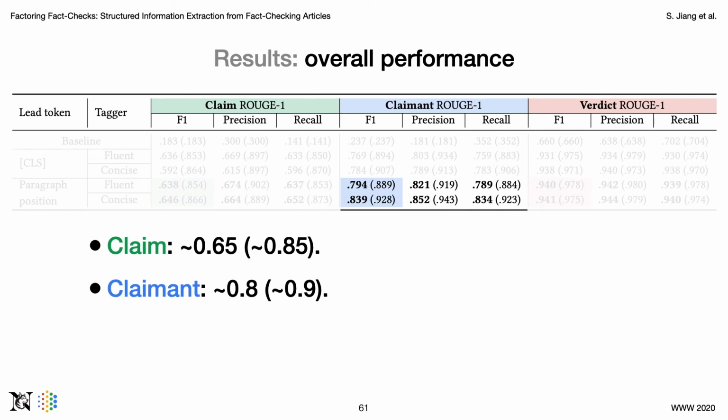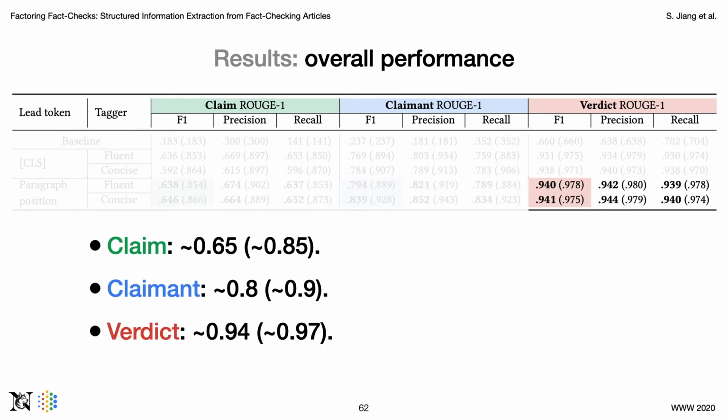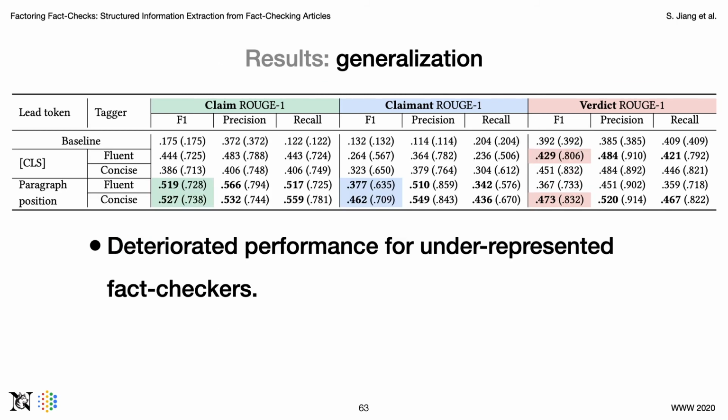The numbers are higher for claimants, which has a tight score around 0.8 and a loose score around 0.9, which means that the model is pretty good at finding claimants. We get the highest number for verdict. Both tight and loose scores are above 0.9, which means that the model is really good at finding verdicts. So overall, the results look pretty good for well-known fact checkers.